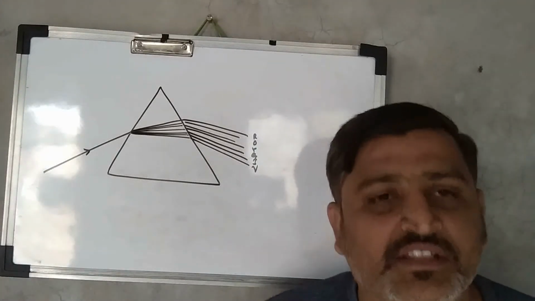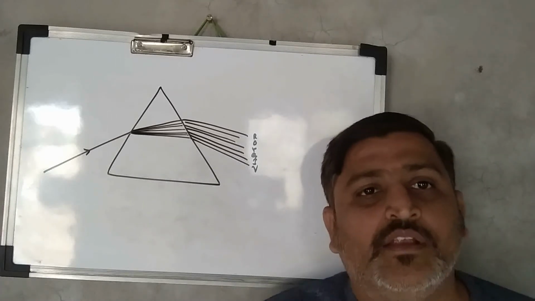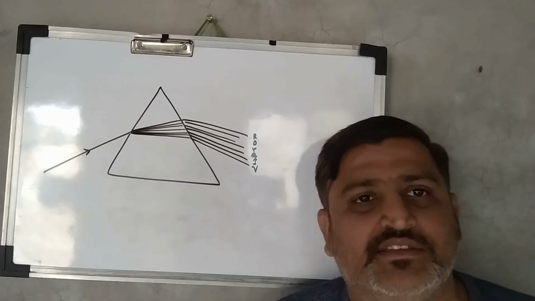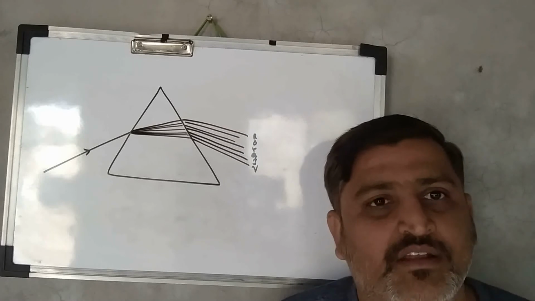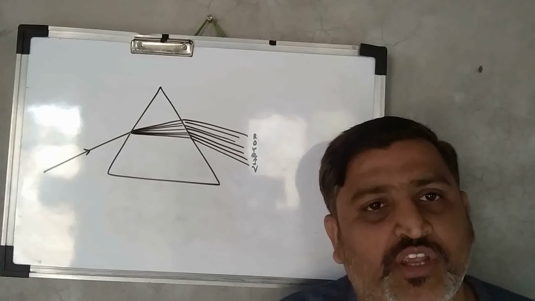Actually, when he did this experiment, first of all he was thinking that it was due to the lens. So he well polished the lens and did the same experiment again, and he got the same result.